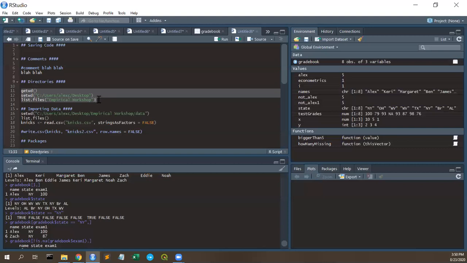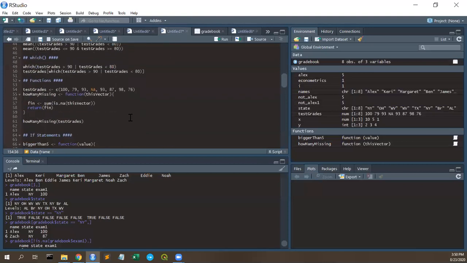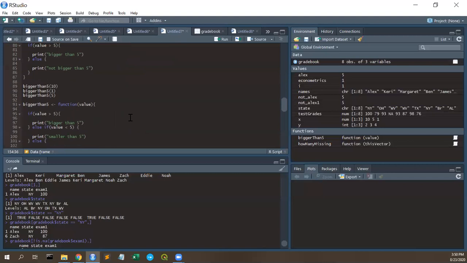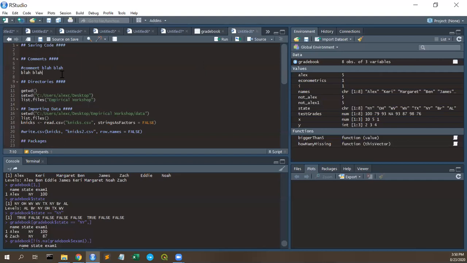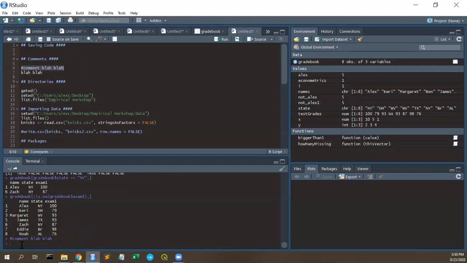Or if you write a whole ton of code, for example, if I wrote all this code before, and I come back to it in even 2 weeks, I'm lost because I don't remember what I was thinking then, and I don't remember why I made certain choices. So comments are super important. For example, this would be a comment, and nothing happens. But if I just try to write regular English here, it gives me an error because R doesn't know what I'm talking about.